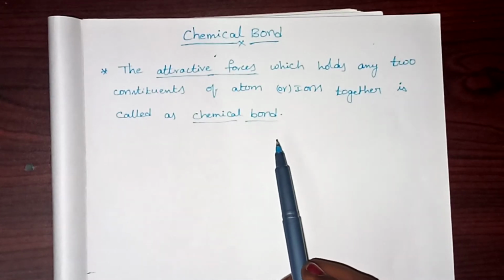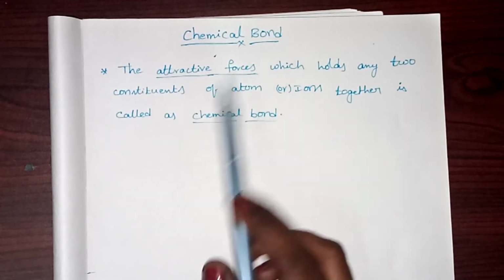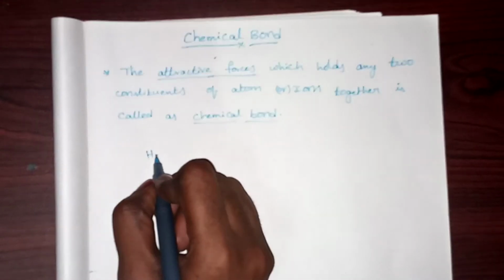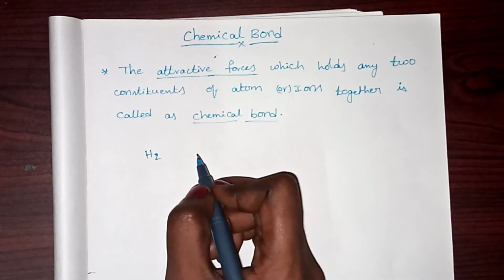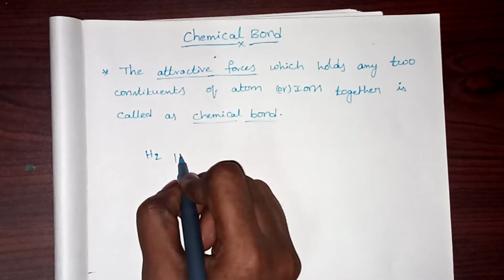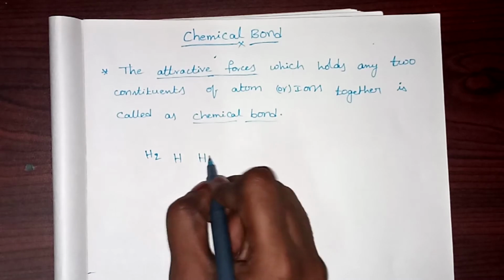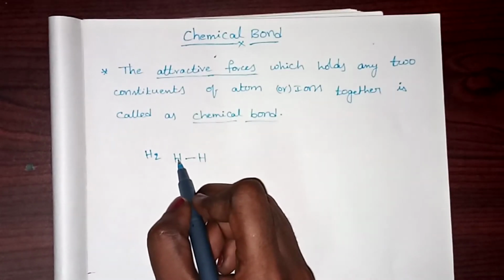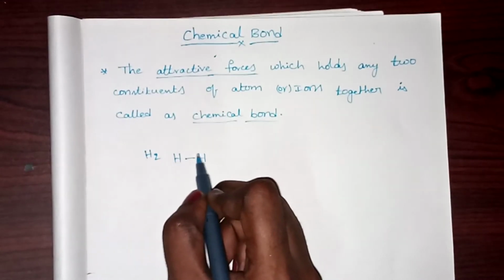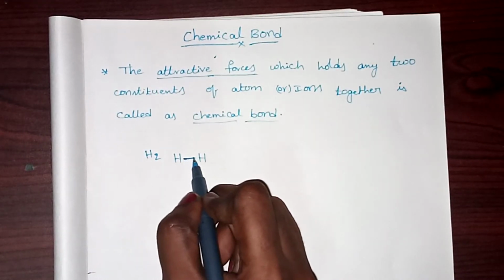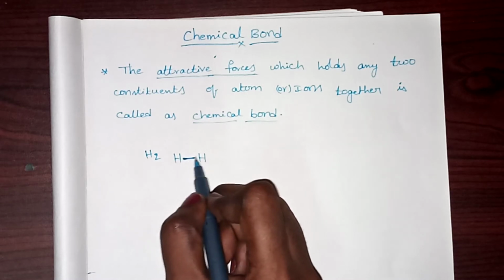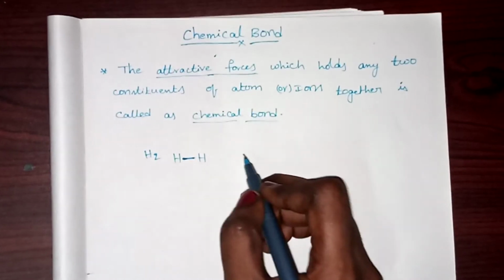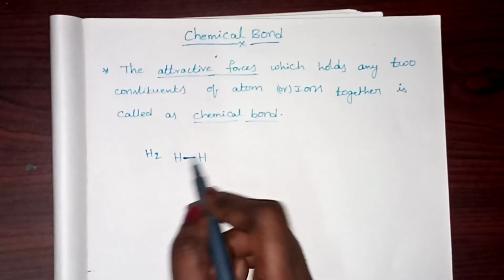For example, we will take a hydrogen molecule. So this is a hydrogen molecule. One hydrogen atom is bonded to another hydrogen atom in the presence of electrostatic forces of attraction. Here these are two similar atoms.